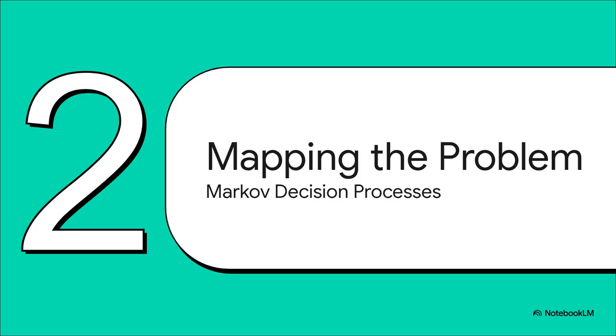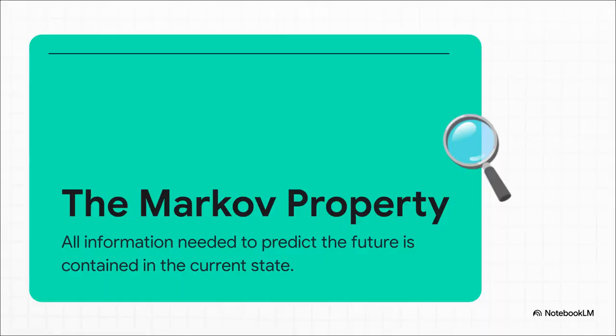And that train problem, that's exactly the kind of thing Markov decision processes are built to solve. They give us a formal language, a kind of mathematical grammar to map out these complex problems. It turns our gut feeling dilemma into a structured model that an AI can actually understand and work with. Now, this whole framework is built on one core, really powerful assumption, the Markov property. All this says is that the future only depends on where you are right now, not the long winding path you took to get here.